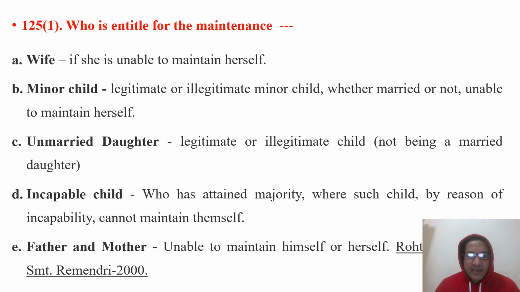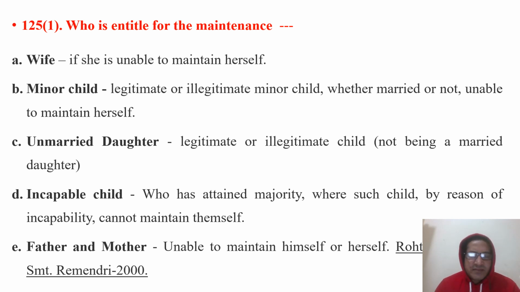The only criteria are that she is unable to maintain herself, and second that she is not married. Fourth is the incapable child, the child who has attained the age of majority, where such child by reason of incapability cannot maintain themselves.